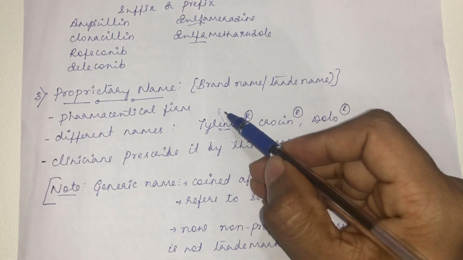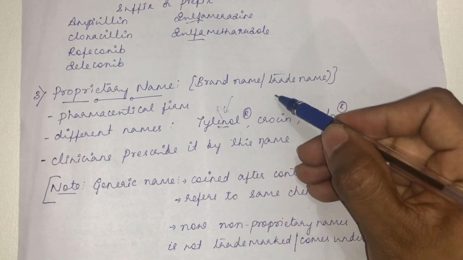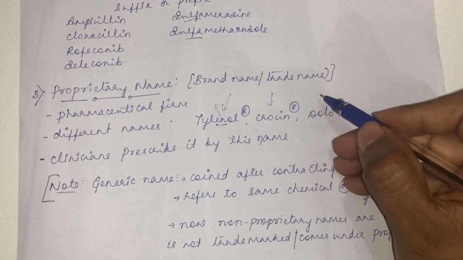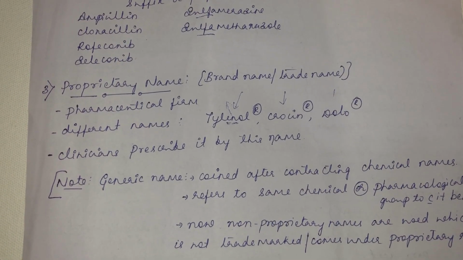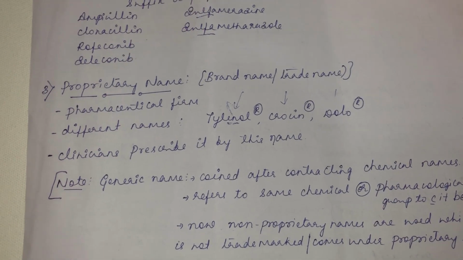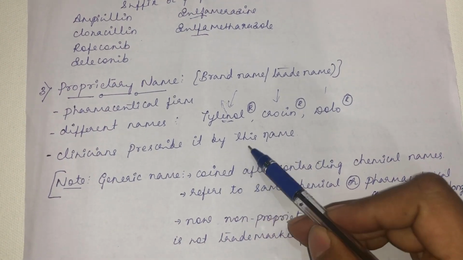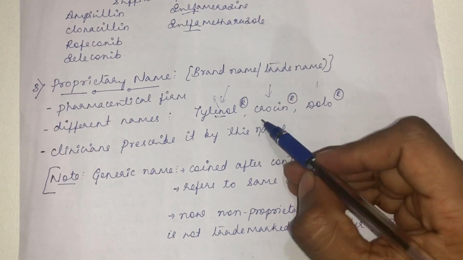For example, Ranbaxy might have given some name, Mankind pharmaceutical firm will give some name, and Cipla will give another name. Likewise, different pharmaceutical firms give different proprietary or brand names. And usually clinicians prescribe the medication by using the proprietary name only. So they generally write Crocin.